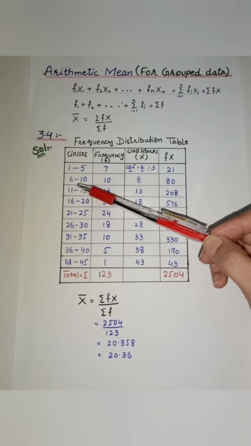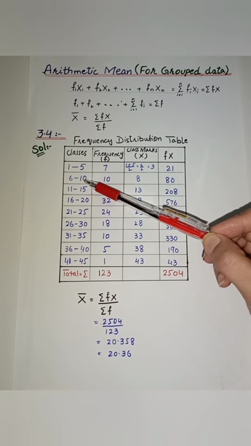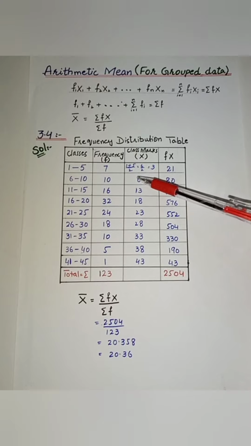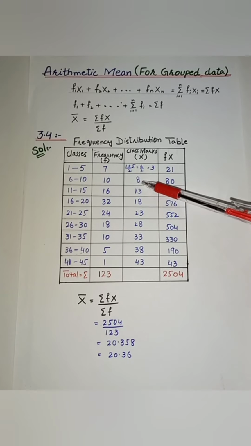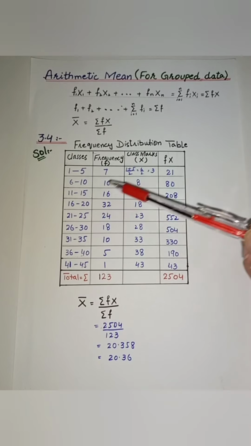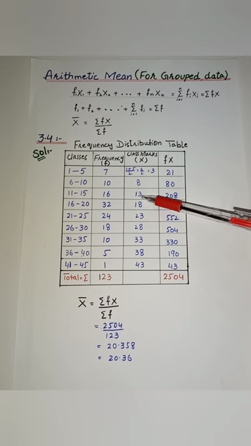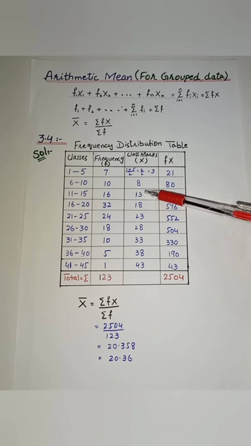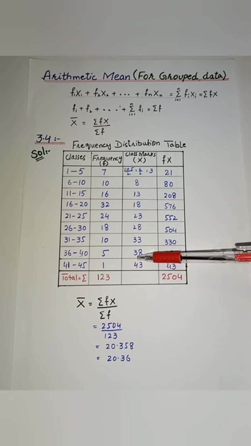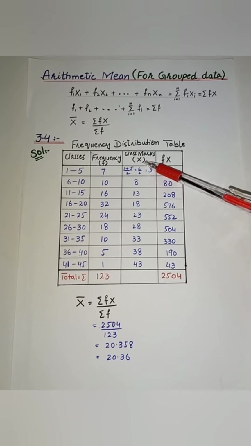And similarly, 6 plus 10 divided by 2 is equal to 8. And 11 plus 15 divided by 2 is equal to 13. Similarly, we can find these class marks, and we call them X.